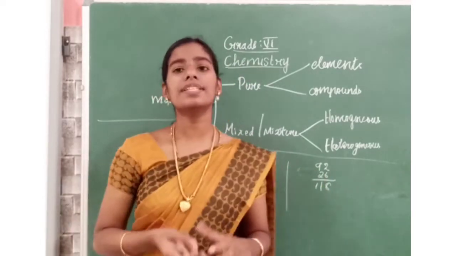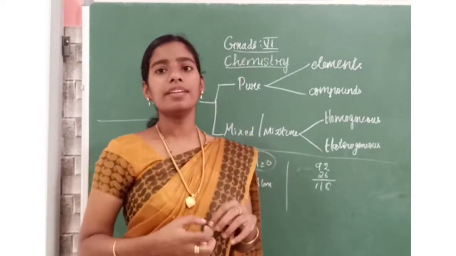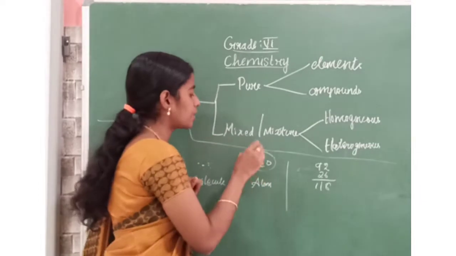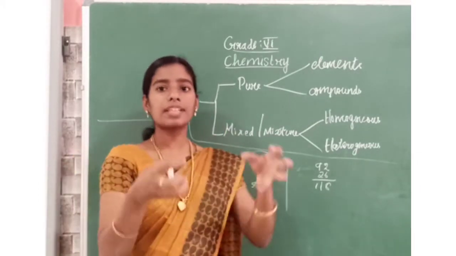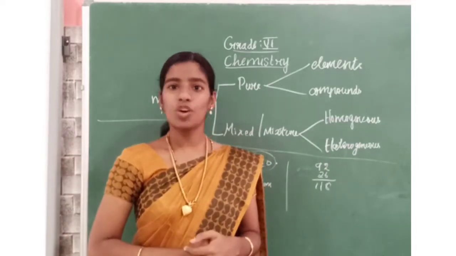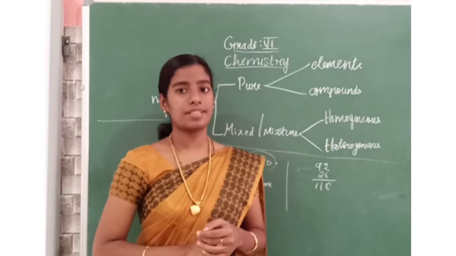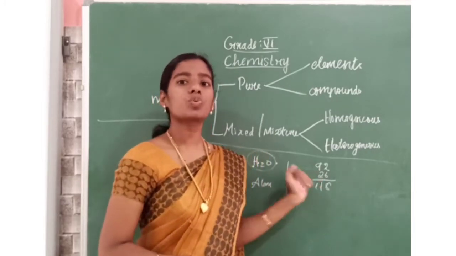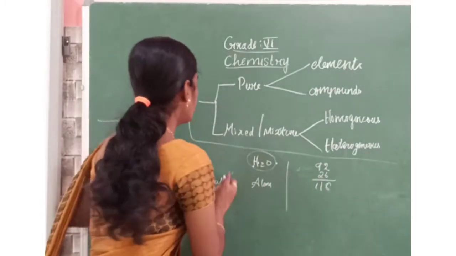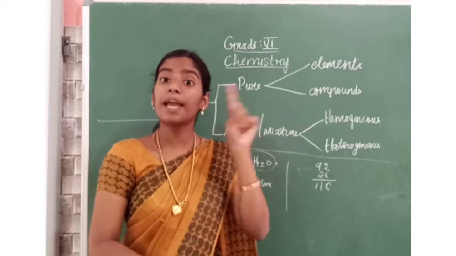The third one is that it is physically indivisible. Taking water, can you physically divide it into hydrogen and oxygen? If you take water in your hand, can you divide it? No, right? So pure substances are physically indivisible. But the water molecule can be divided into hydrogen and oxygen separately by chemical means.